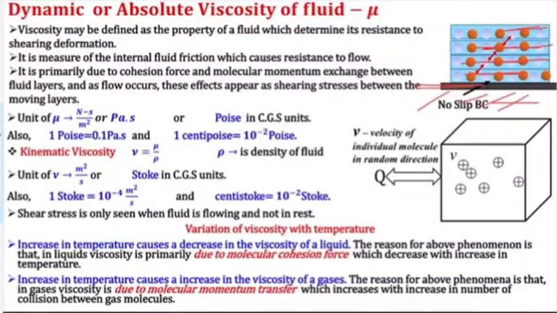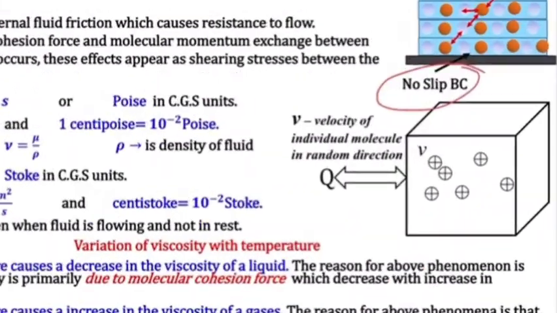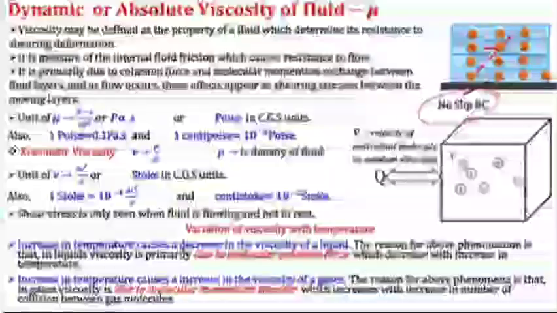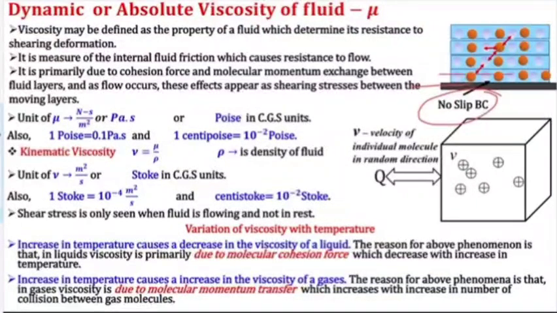Bottom plate is stationary. So what will happen, here comes the concept of no slip boundary condition, which means this plate will not allow the first fluid layer which is adjacent to this plate to slip, it will not allow it to flow, so this layer will not flow. So it will create a resistance, so it will try to stop this upper layer. So here comes the problem.